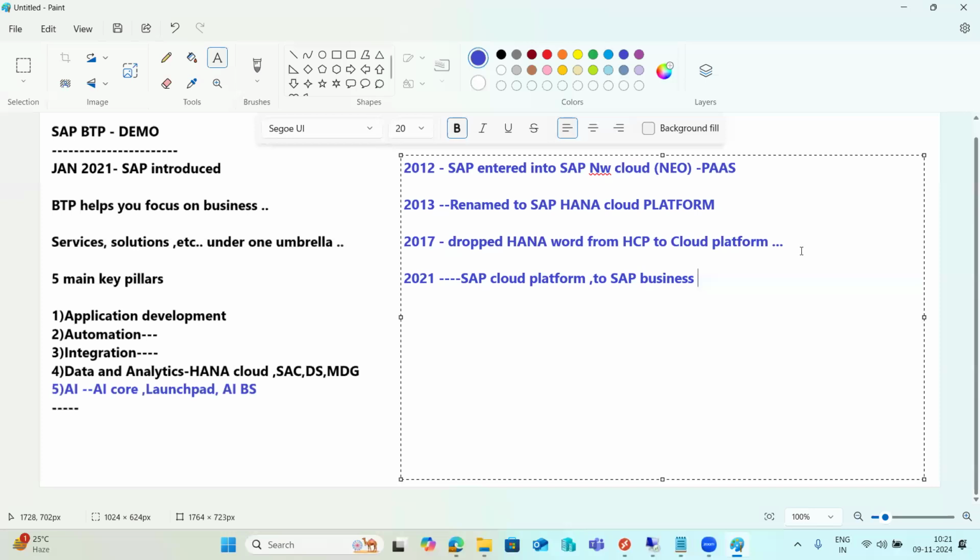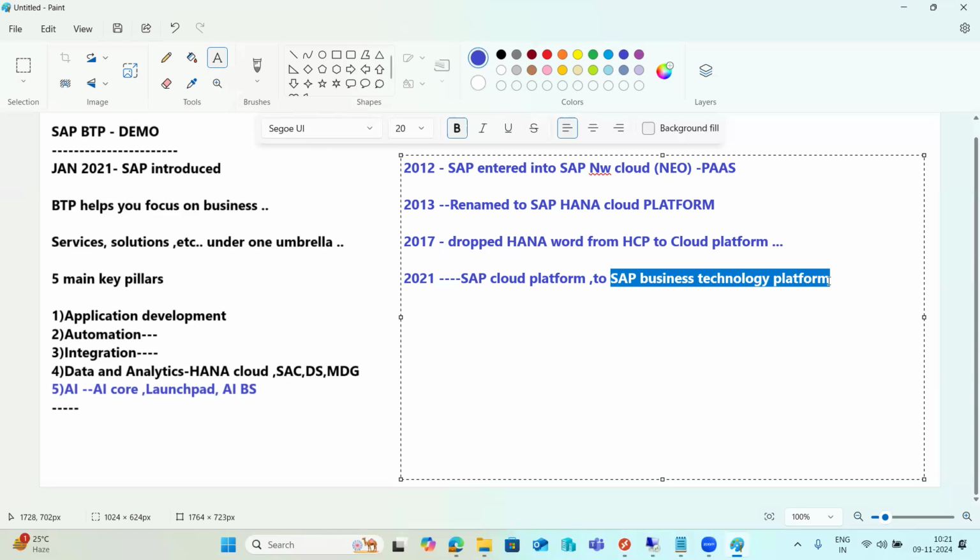This is the way SAP officially retired the Cloud Platform name and introduced the new name, BTP, Business Technology Platform. It provides extended functionality to the customer. The core is equivalent to the Cloud Platform only. The core skills are the same, but they are providing more than the Cloud Platform.